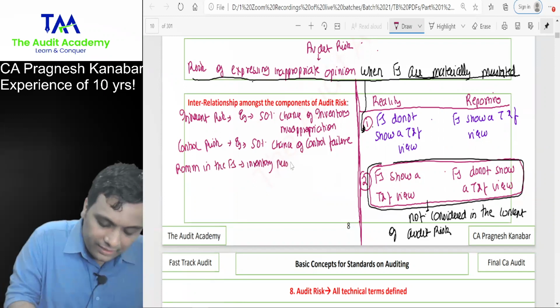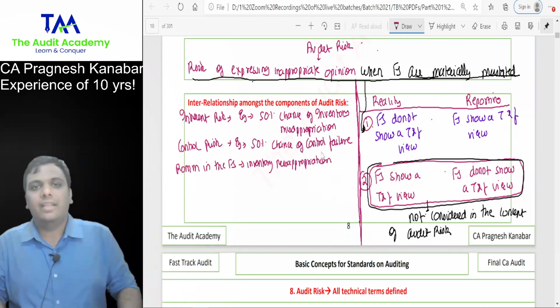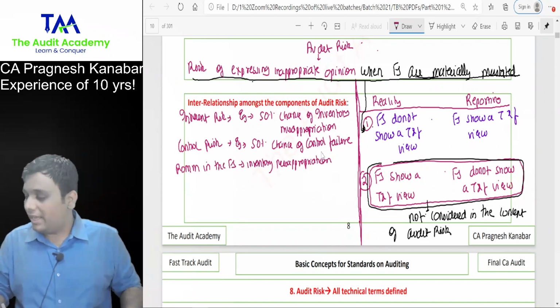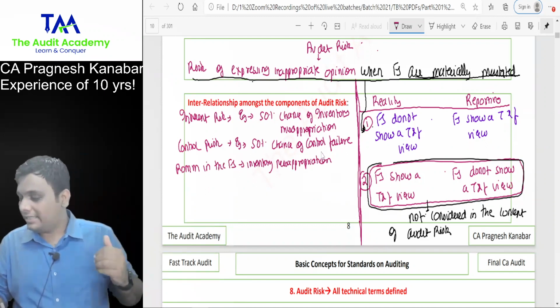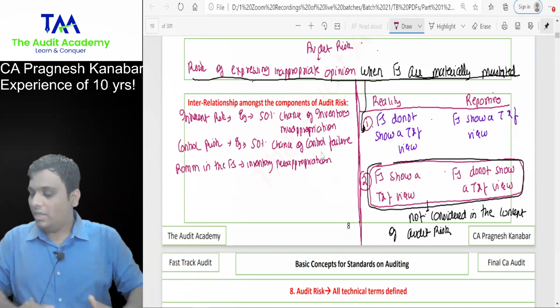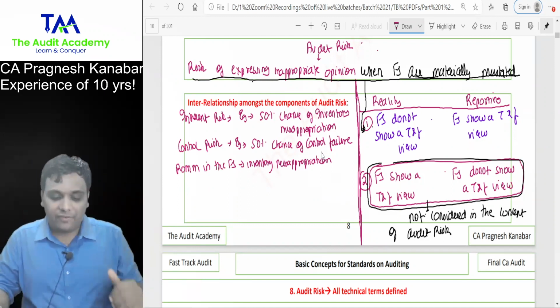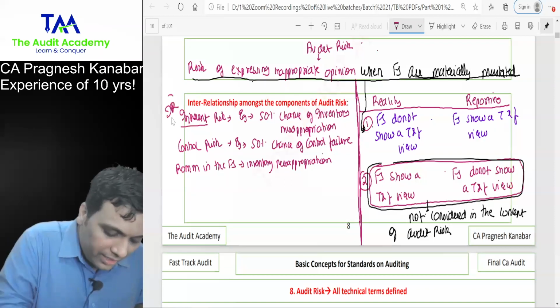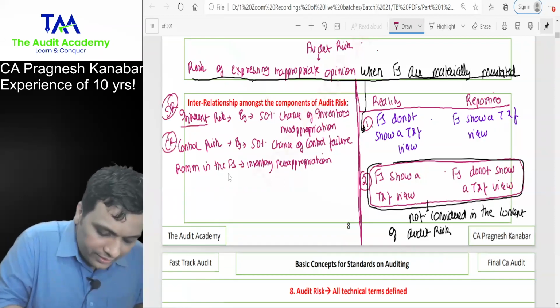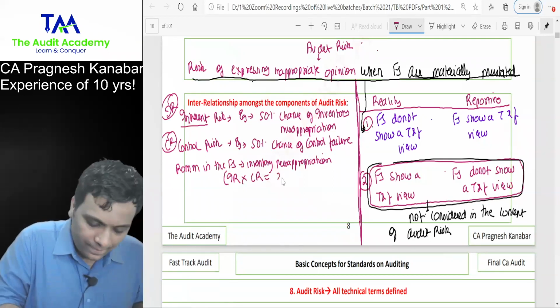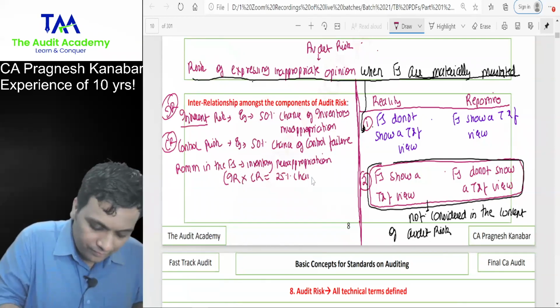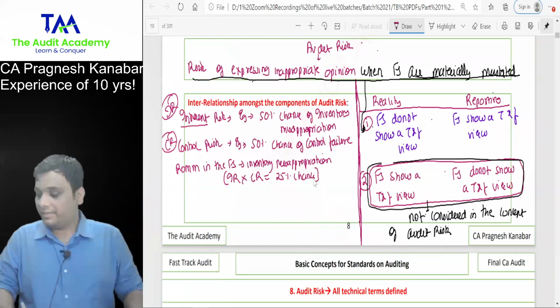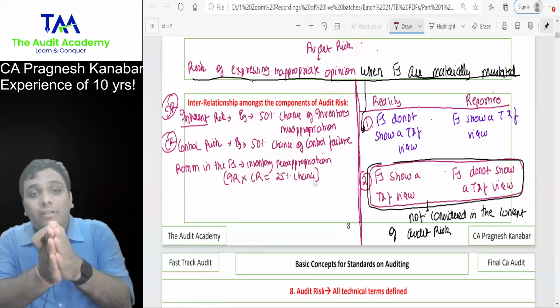Can I say that the inventory of 7.5 days could be misappropriated and it may not be detected? Yes. So the risk of material misstatement in the financial statements for inventory misappropriation is going to be inherent risk into control risk. 25% chance. Please confirm, this is an MCQ.